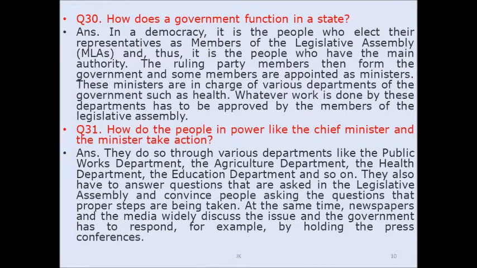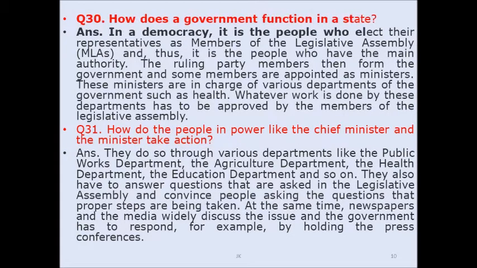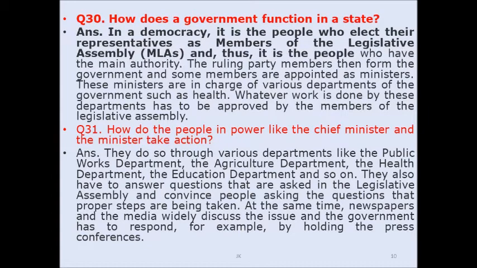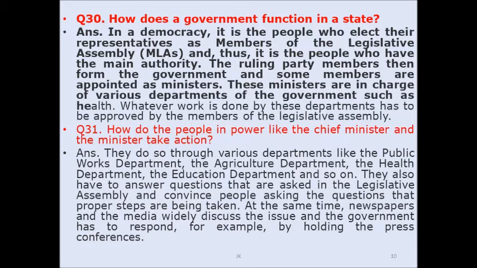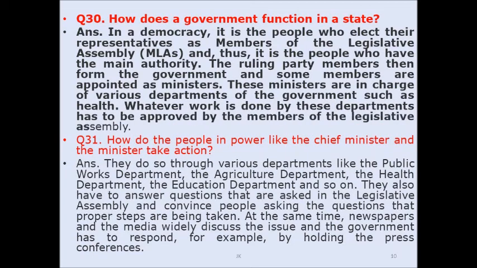Question number 30. How does the government function in a state? Answer: In a democracy, it is people who elect their representatives as members of the legislative assembly, and thus it is the people who have the main authority. The ruling party members then form the government, and some members are appointed as ministers. These ministers are in charge of various departments of the government, such as health. Whatever work is done by these departments has to be approved by the members of the legislative assembly.